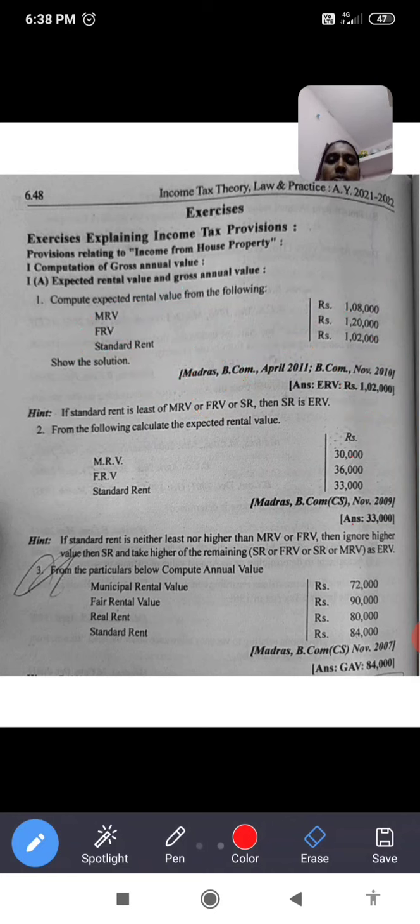Now see this problem, where we should find the gross annual value. Four values are provided: municipal rental value, fair rental value, actual rent, and standard rent. First, compare MRV and FRV, 72,000 and 90,000. We take the higher amount, which is 90,000. That higher amount is compared with the standard rent of 84,000.